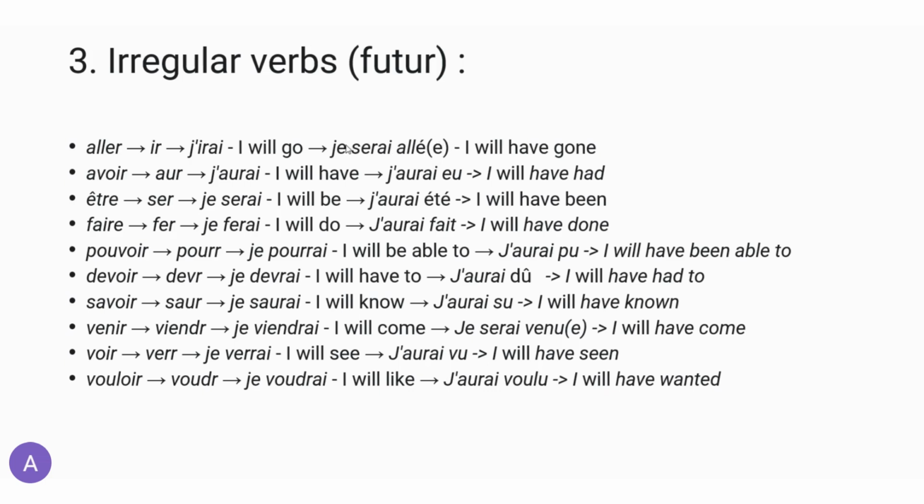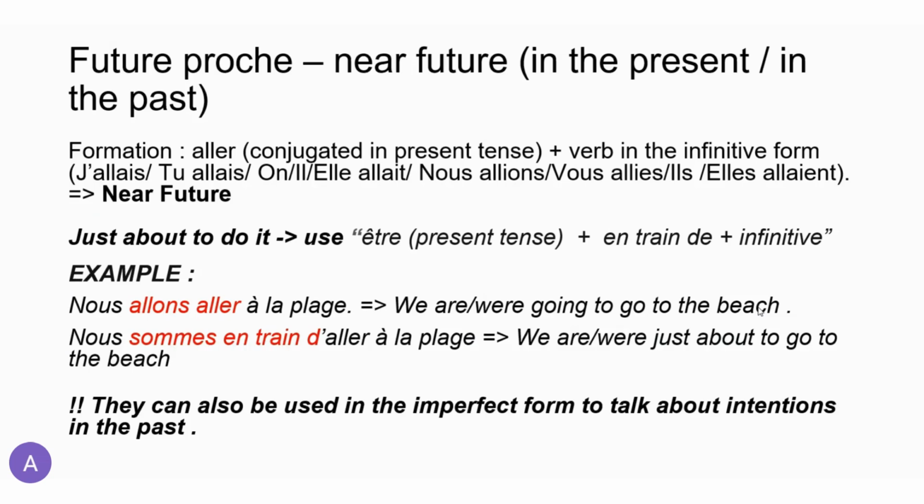And now if I'm male, I'm not going to accord with anything. But if you're female, you're going to need to add an e at the end over here in order to express that you're female. Je serai allé. I will have gone. And the same happens for all of these verbs, right? I would advise you to go through each of them and to analyze why, of course, they are conjugated like this. And obviously, if you have any questions, you can comment down below, and I will answer them.